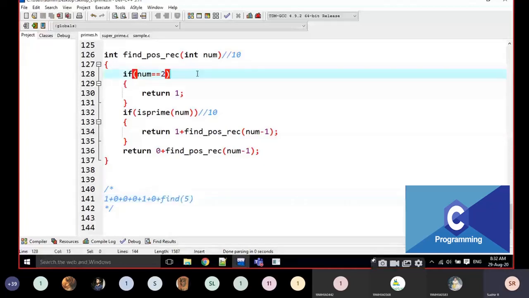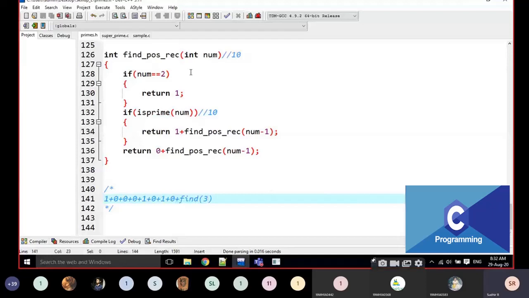Is 5 2? No. Is 5 prime? Yes. Then 1 plus position of 4. 1 plus find of 4. Again, is num 2? No, not at all. Is it prime? No, not at all. Then it is 0 plus find position of 3.